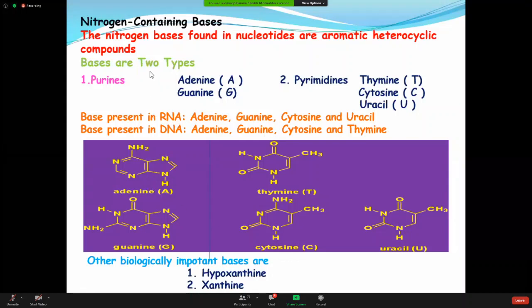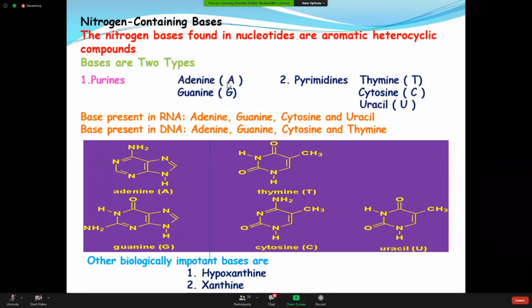Basically they are of two types. The first is called purine and the second is called pyrimidine. I told you there are different varieties of bases. The first variety is the purine bases, and the second variety is pyrimidine. Again, the purines have two varieties, adenine and guanine.